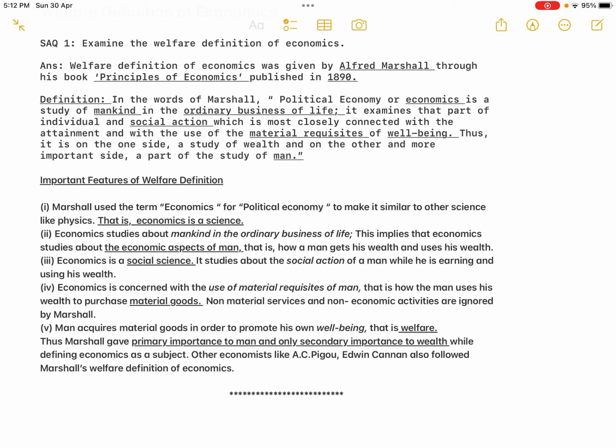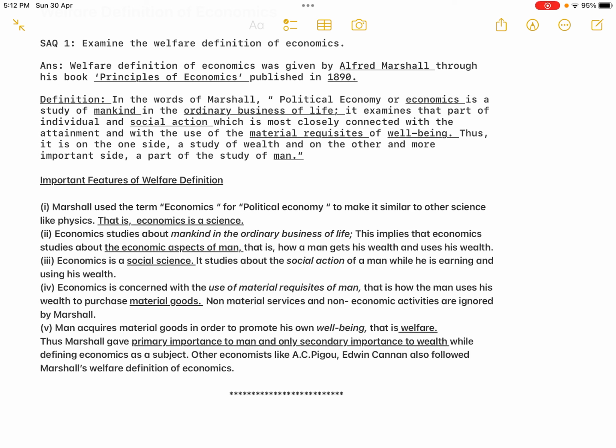And the last sentence in the definition: thus it is on the one side a study of wealth, and on the other and more important side a part of the study of man. The highlight of the definition is part of the study of man. This is the main superiority of Marshall's definition over previous wealth definitions given by Adam Smith and followers.